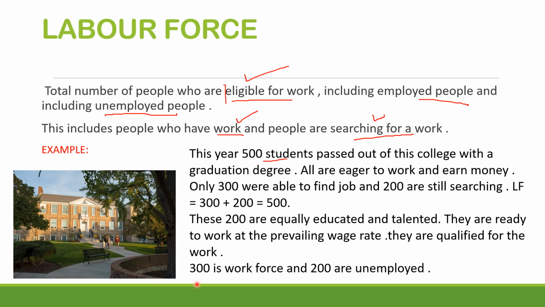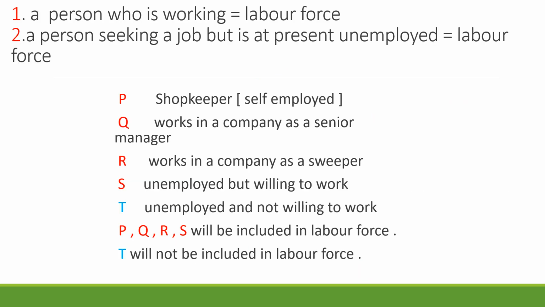Now, 300 is the workforce out of this category. So I was telling you, I'll tell you what is the workforce. These people who have found a job, they are working, they will be calculated as workforce. And these 200 people will be counted as unemployed. Clear? Labor force will be 500, 300 is the workforce. They have already found a job, 200 are unemployed because they don't have a job. But these 200 are totaled up in labor force. Labor force will be 500. Clear? Next slide.